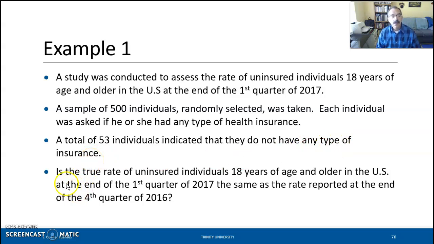So the question is: is the true rate of uninsured individuals 18 years of age and older in the U.S. at the end of the first quarter of 2017 the same as the rate reported at the end of the fourth quarter of 2016? We want to see if that rate of uninsured is the same, or we may find that it went up, or maybe it went down. We don't know, but we're going to look at this number.